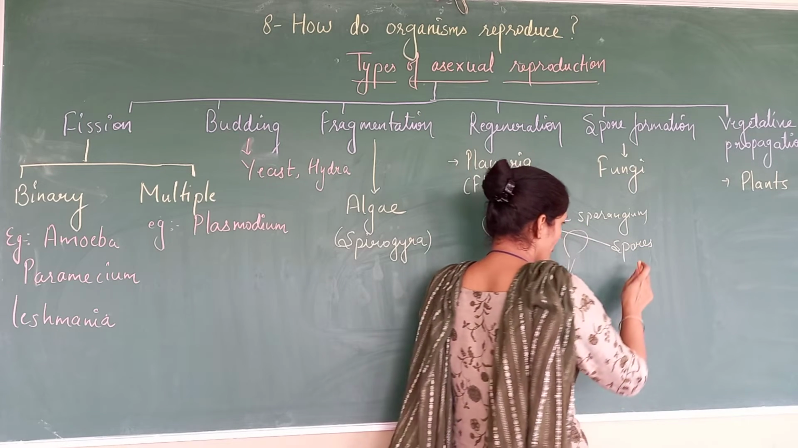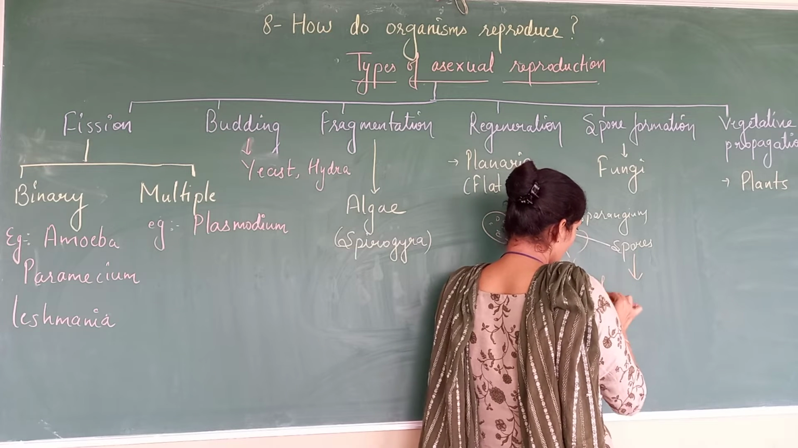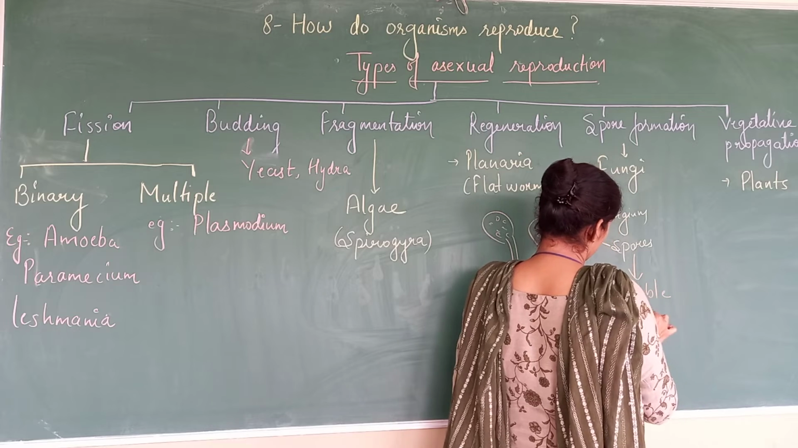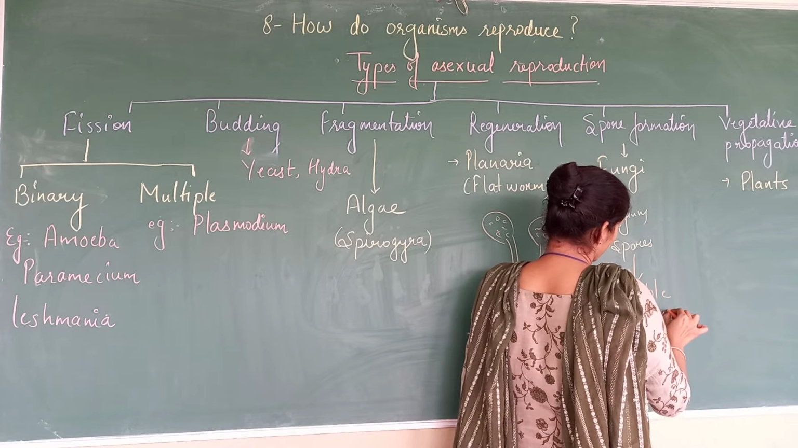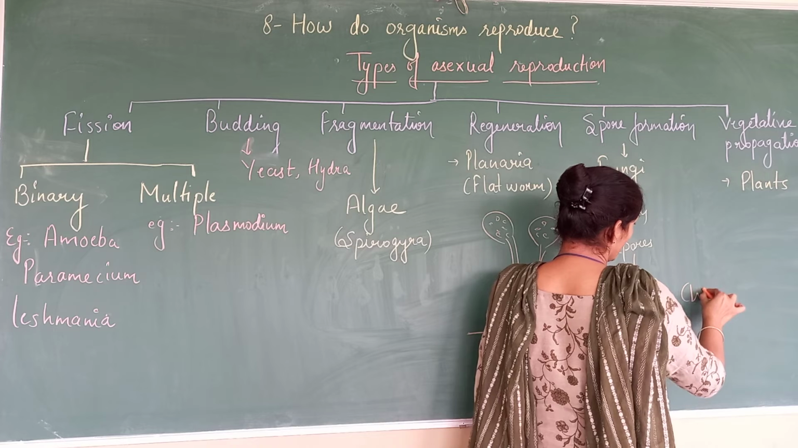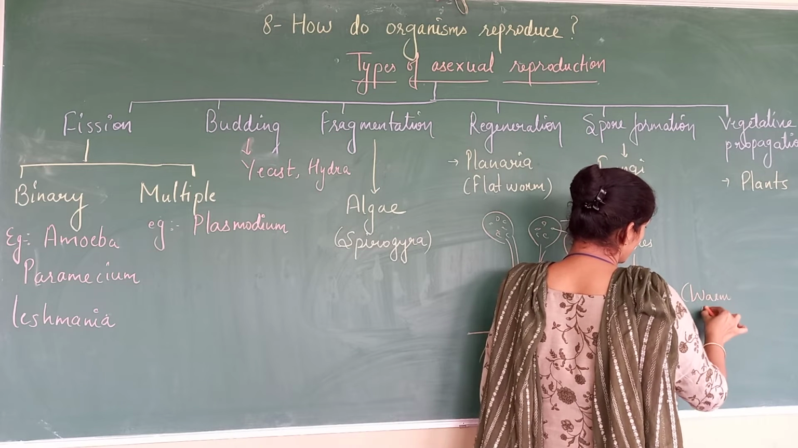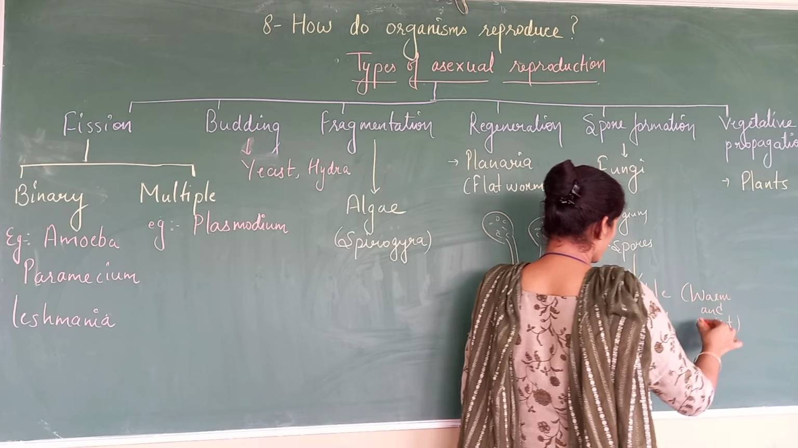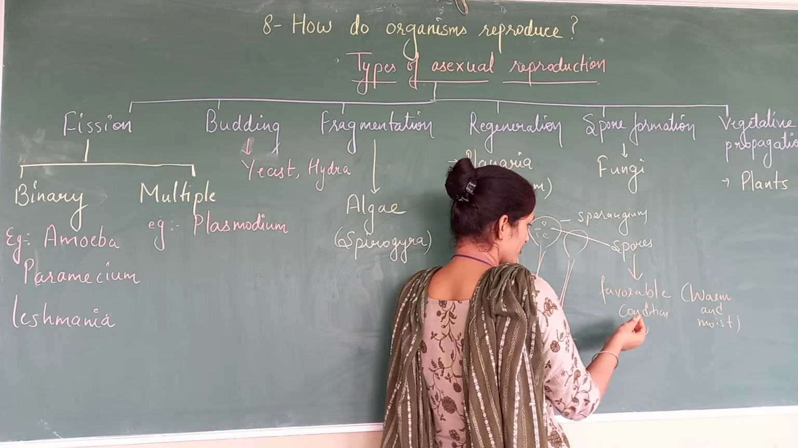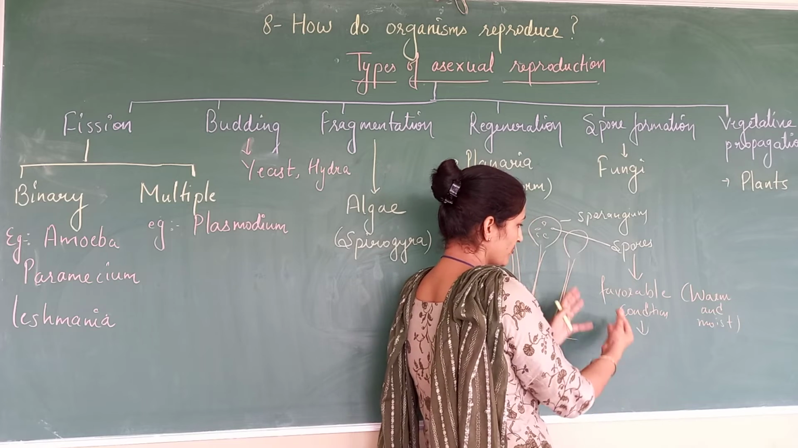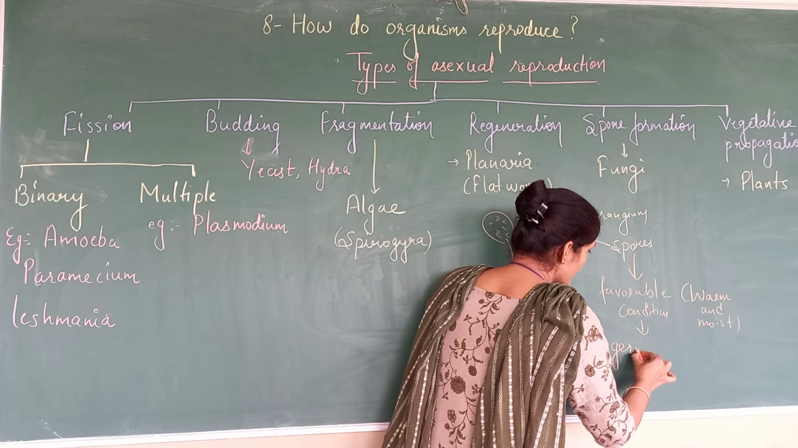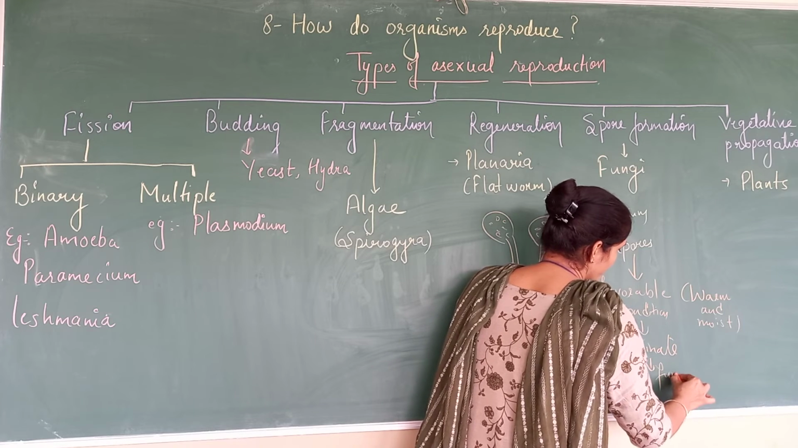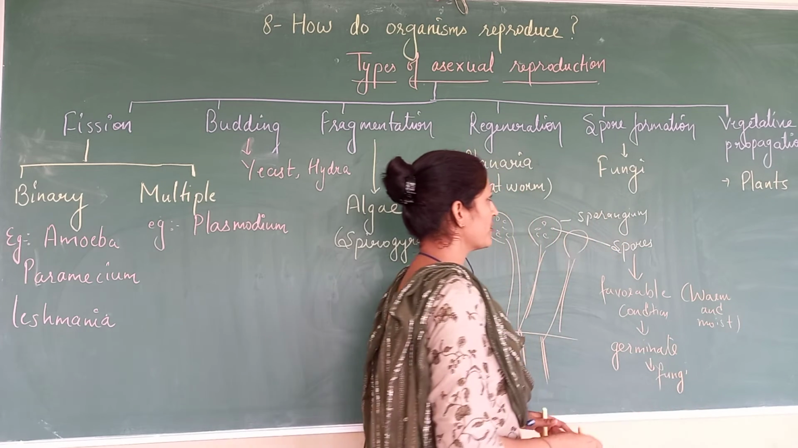So when these spores fall in favorable conditions, and what are the favorable conditions? Warm temperature and moisture. These are the favorable conditions. When the spores fall on the substrate in favorable conditions, they germinate and form new fungi. So this is spore formation.